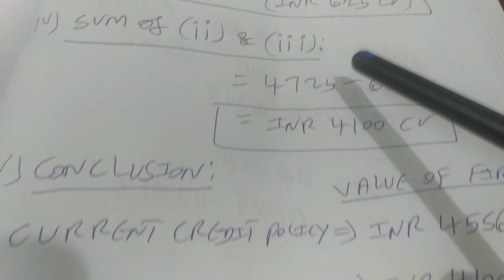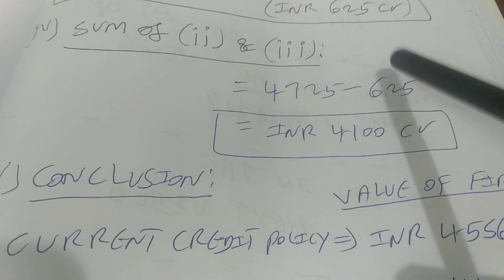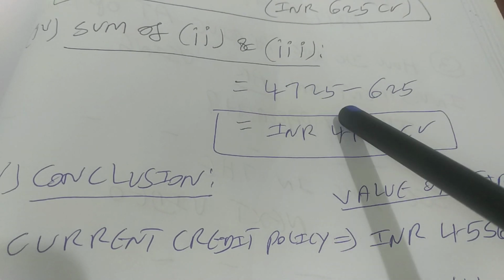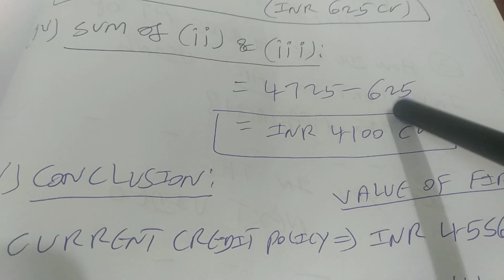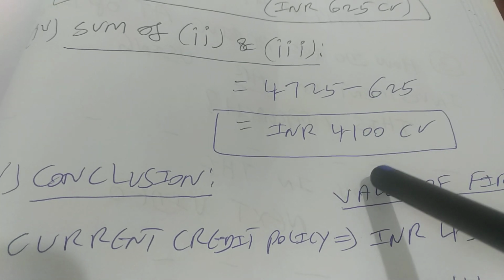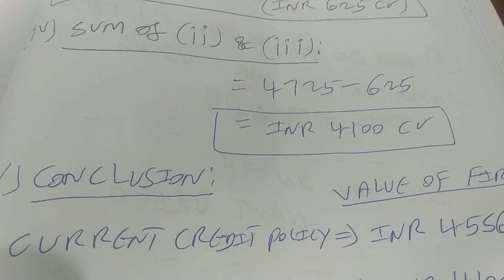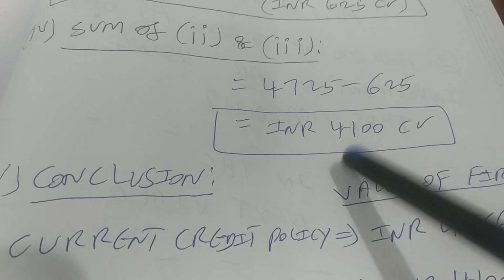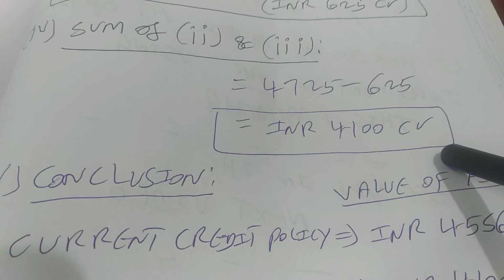So combine the results of the second and third step. That means 4725 crores, it is minus, it's not plus, because it is cash outflow. So that means the net value of the firm, once you are going to increase your receivable to revenue ratio from 40% to 50%, is going to be INR 4100 crores.